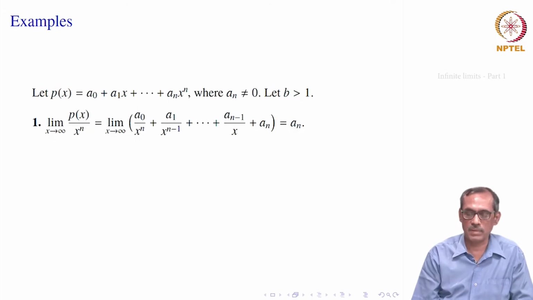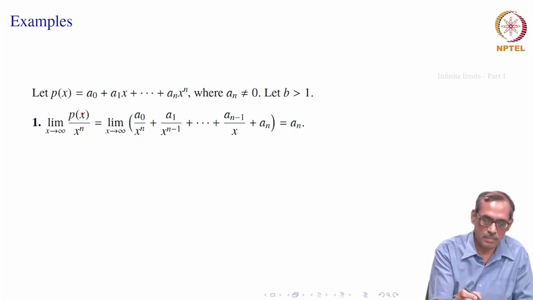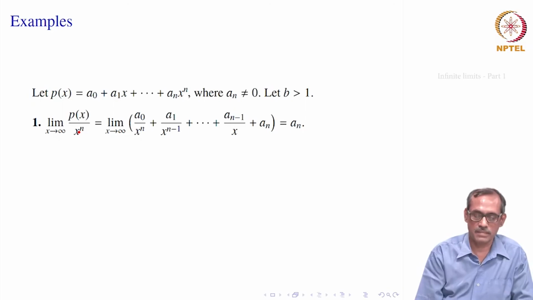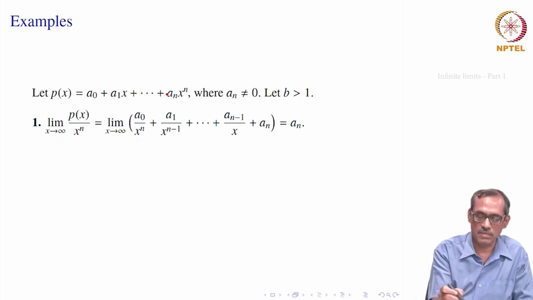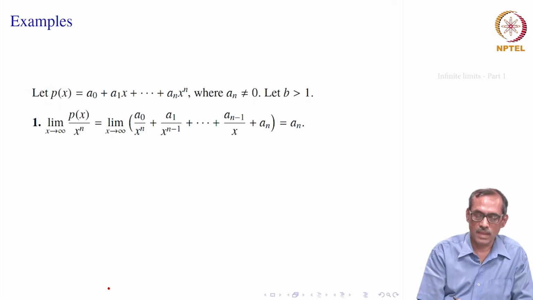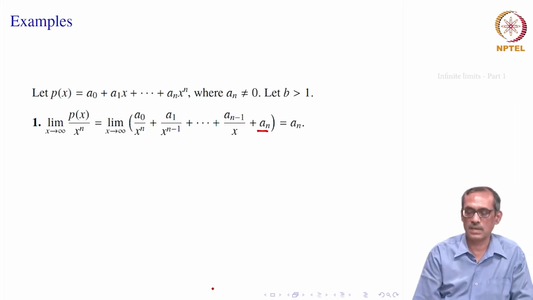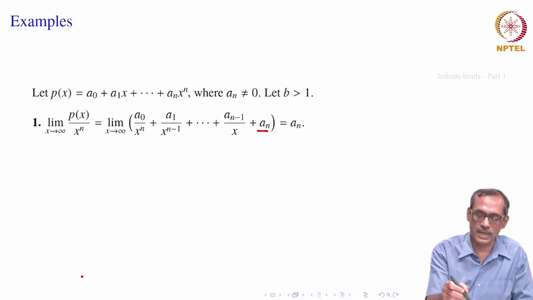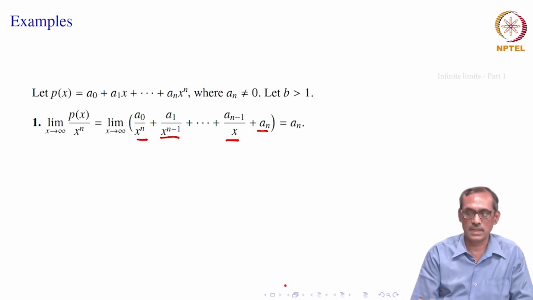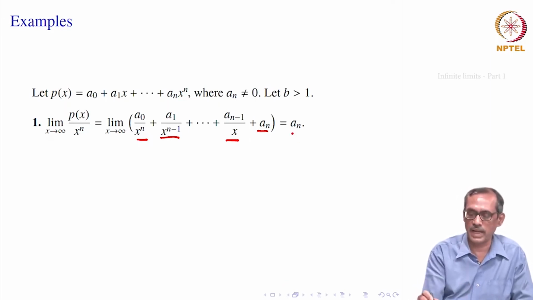Okay. So, the first problem says to find the limit of p x divided by x to the power n. That is pretty easy, we just divide by x to the power n throughout. So, you get a0 by x to the power n, a1 by x to the power n minus 1, up to a n minus 1 by x plus a n; x n gets cancelled there completely. So, as x goes to infinity, 1 by x goes to 0. So, a0 by x n goes to 0, this also goes to 0, everything goes to 0 except the last term. Therefore, you get the limit of p x by x to the power n equal to a n.